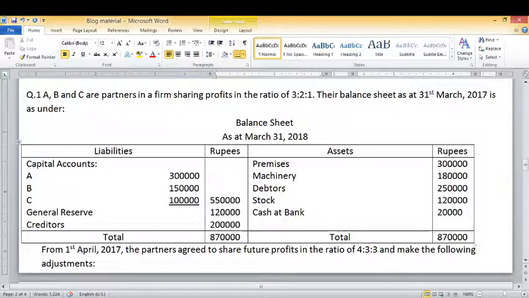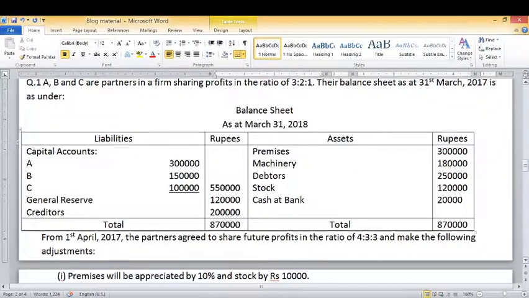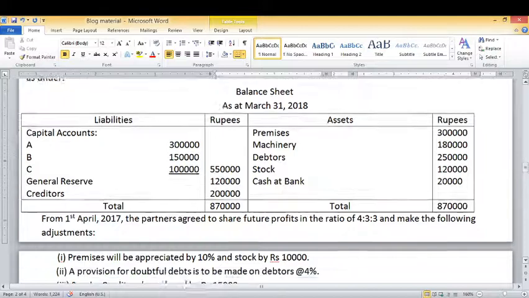Here you can see the question. 3 partners are there, their old ratio is 3:2:1 and it is their balance sheet. You can see various assets in the balance sheet: premises, machinery, debtors, stock and cash at bank. On the liability side you can see capital accounts of A, B and C, general reserve, creditors. The total of balance sheet is 8,70,000.